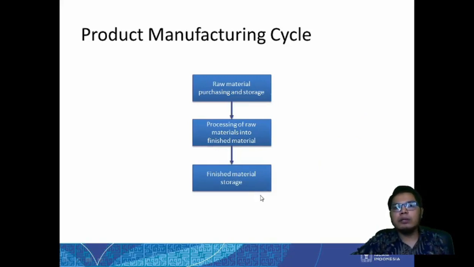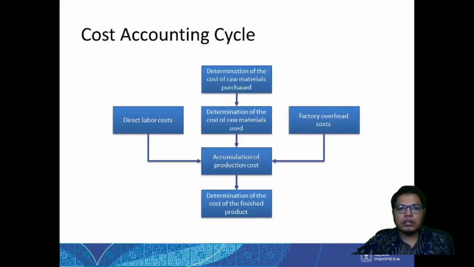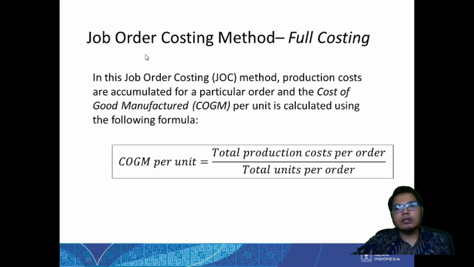But this is the normal cycle. However, remember, in job costing, we make products, or we produce service, for a specific customer. It's tailored for a specific customer by order. So in the job order costing method, using full costing means that all of the factory overhead costs will be included.